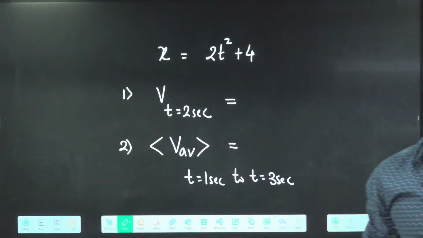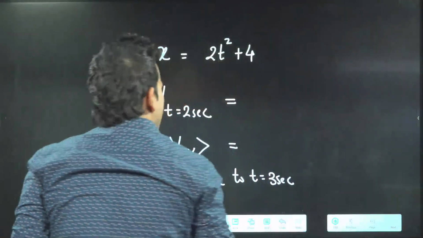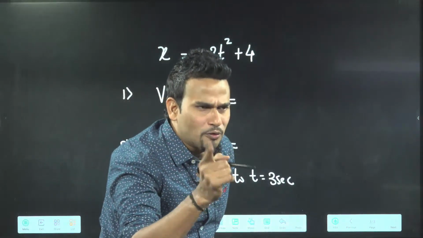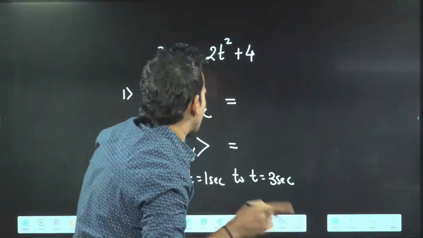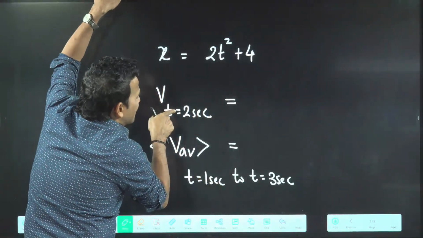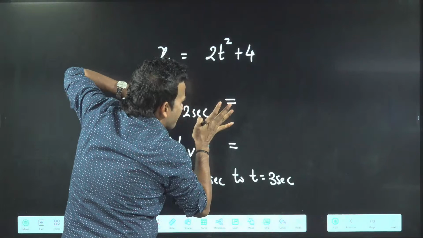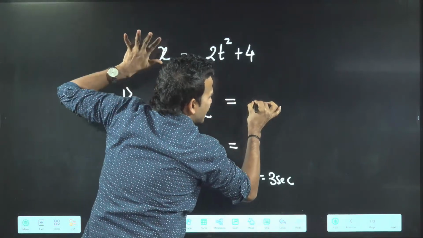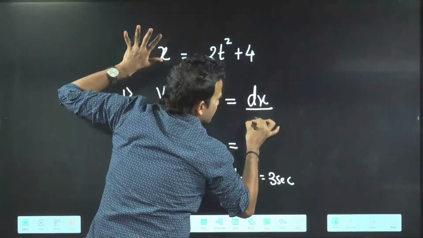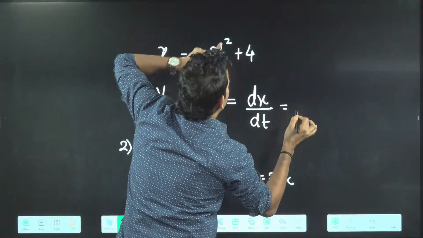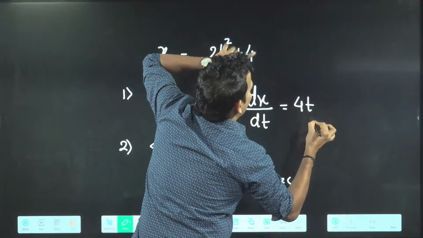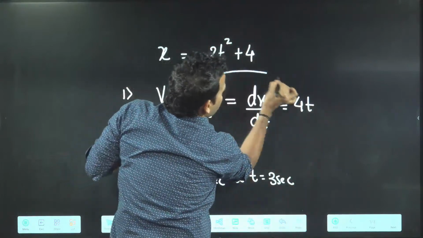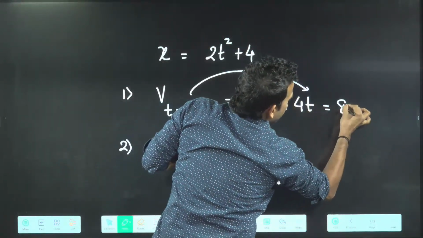Instantaneous, everyone has given the answer. Very good. A particular time, t equal to 2 seconds, means you are talking about a particular time. For a particular time, there is only one method, the method of differentiation. That means instantaneous velocity, which is dx by dt. Once you differentiate, this will give you 4t; the differentiation of 4 is 0. Put t equal to 2 seconds, and you get 8 meter per second.